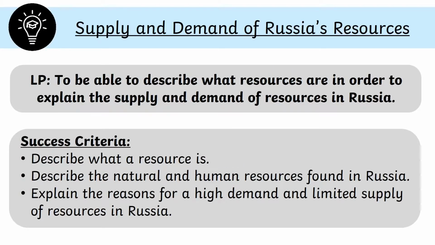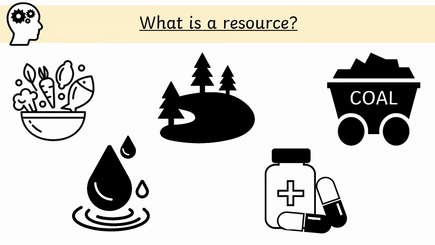This lesson looks at the supply and demand of Russia's resources. The learning purpose is to be able to describe what resources are in order to explain the supply and demand of these within Russia. In order to do this, you'll be able to describe the term resource, describe the natural and human resources found in Russia, and explain the reasons for a high demand but a limited supply of resources in Russia. The term resource means something that is used by people.